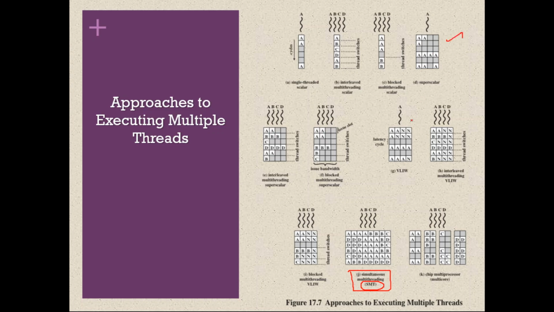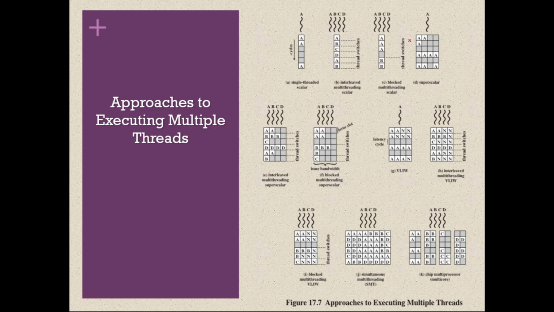In superscalar and VLIW, during a given clock cycle, they can execute only instructions belonging to the same thread. They cannot execute instructions from different threads. Say during this clock cycle, they are all executing only instructions from thread A, and during the second clock cycle, they are all executing instructions from thread B. Blocked behavior is different from interleaved. In a given clock cycle they can execute instructions from only one thread.